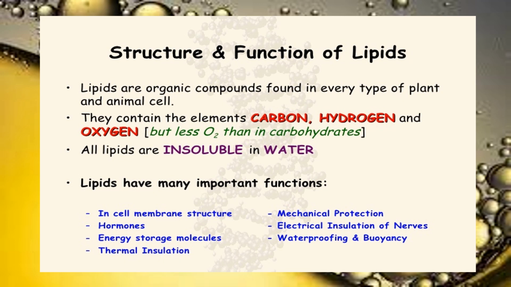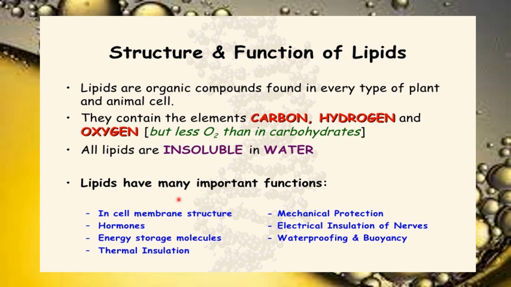So the main atoms present in lipids are carbon, hydrogen, and oxygen, and complex lipids will have phosphorus and nitrogen also. This is included in very little amounts, or in the complex lipids only. But basically, any simple lipid will have carbon, hydrogen, and oxygen as the major elements in its structure. And of course, it is present in all types of plant as well as animal cells. The nature is that it is basically insoluble in water but soluble in the organic solvents.